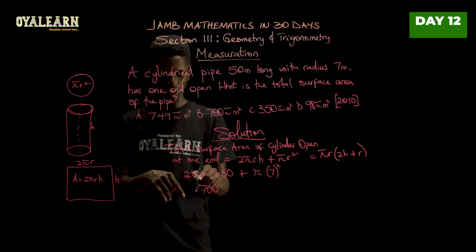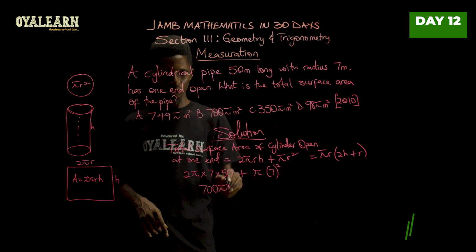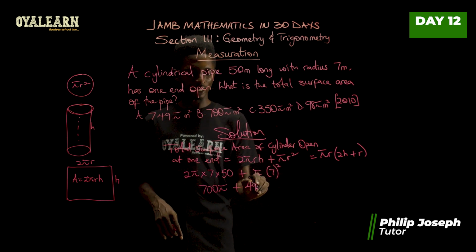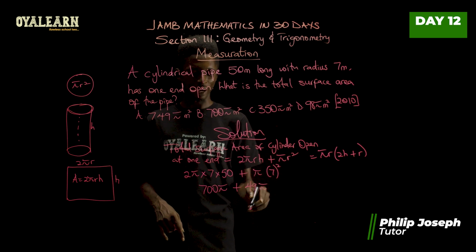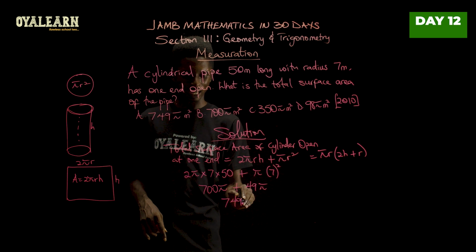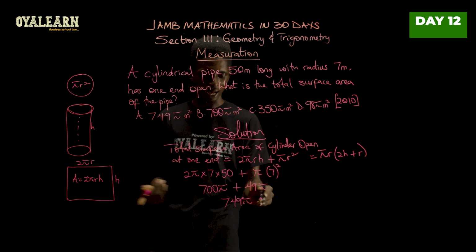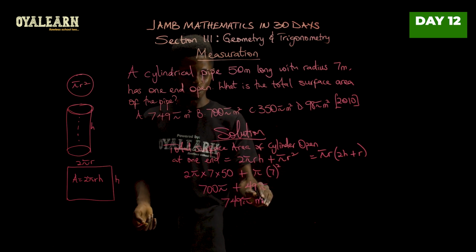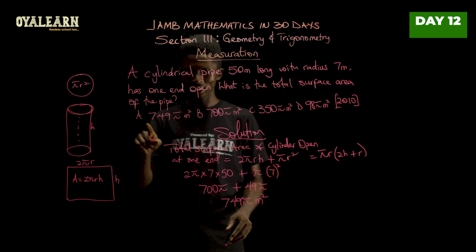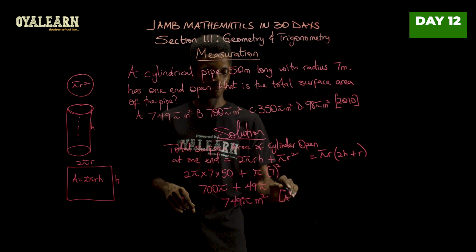So we'll have 700 times pi to give us 700 pi, plus 7 squared would give us 49. So we'll have 49 pi. And when we add this together, we'll have 749 pi, and it's measured in meter squared. So the correct answer in this case is option A.